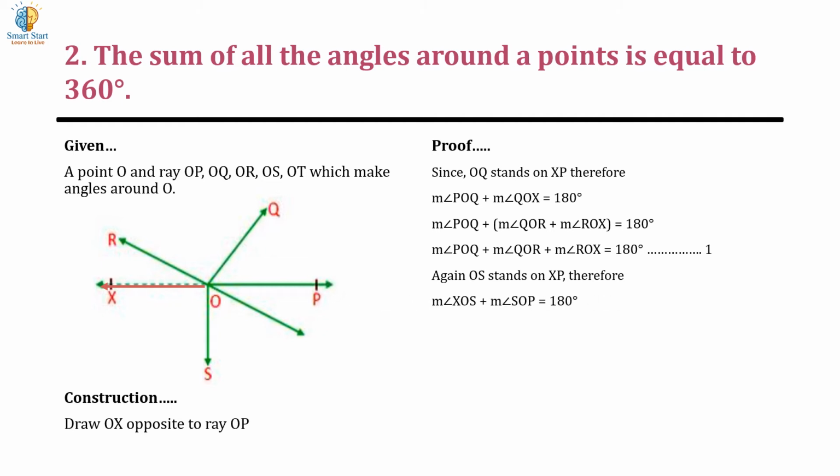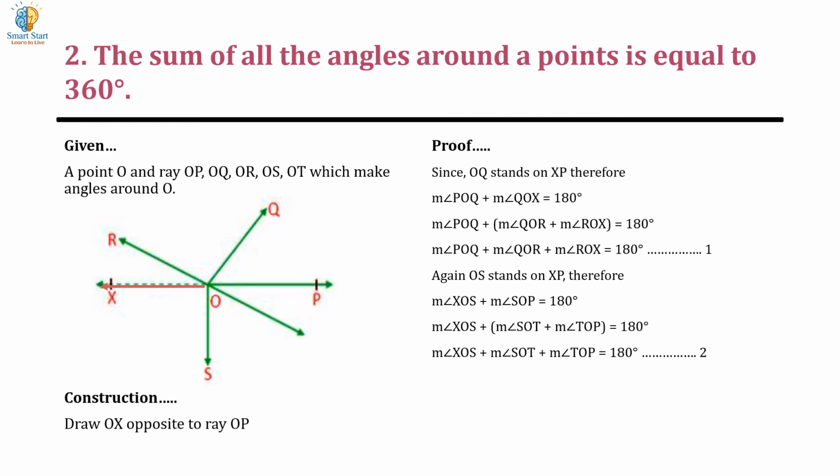therefore, measure of angle XOS plus measure of angle SOP equals 180 degrees as per the adjacent angle theorem. Now, measure of angle SOP is nothing but measure of angle SOT plus measure of angle TOP. So, the statement becomes measure of angle XOS plus measure of angle SOT plus measure of angle TOP equal to